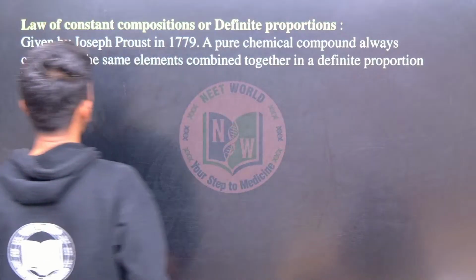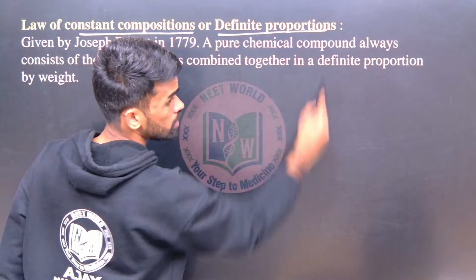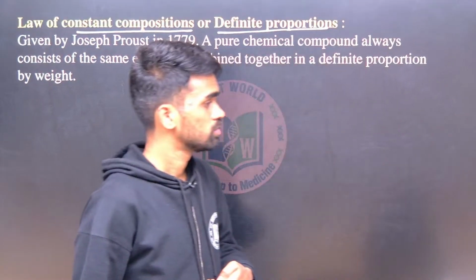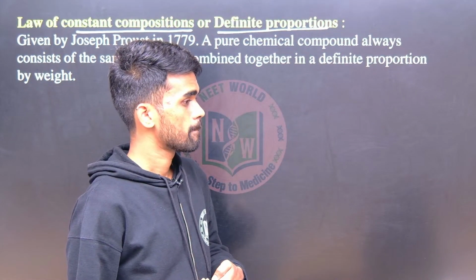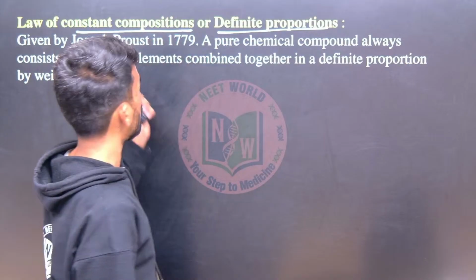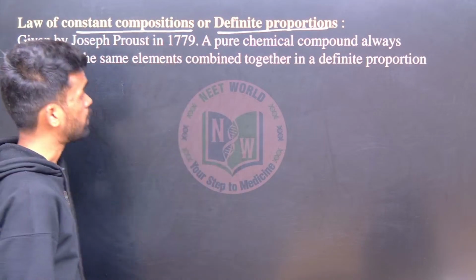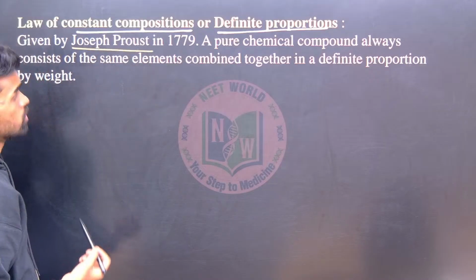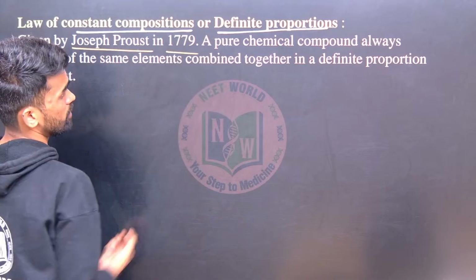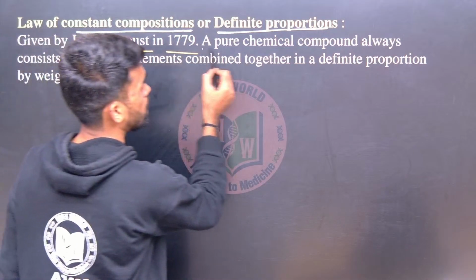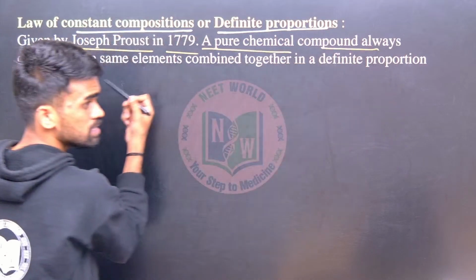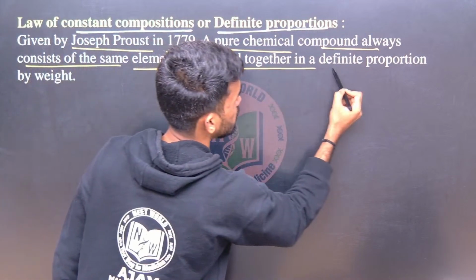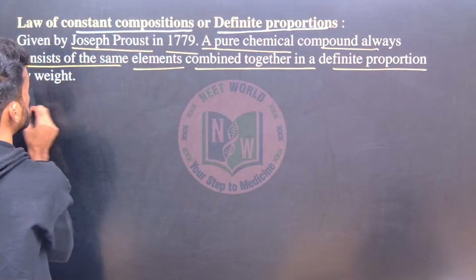Next, the law of constant composition or definite proportions. This is given by Joseph Proust in 1779. What he is saying is that a chemical compound always consists of the same elements combined together in definite proportions by weight.